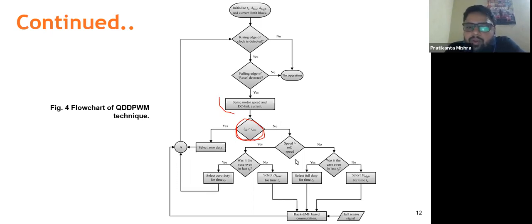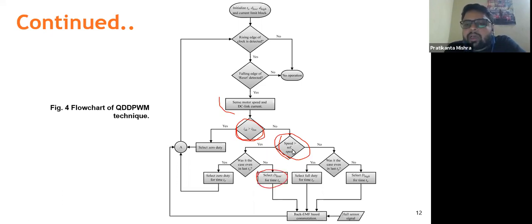Or else we'll compare the speed with the reference. If the speed is greater than the reference, and the speed was also greater in the previous sampling time, then we'll go for zero duty ratio, or else we'll go for D low.